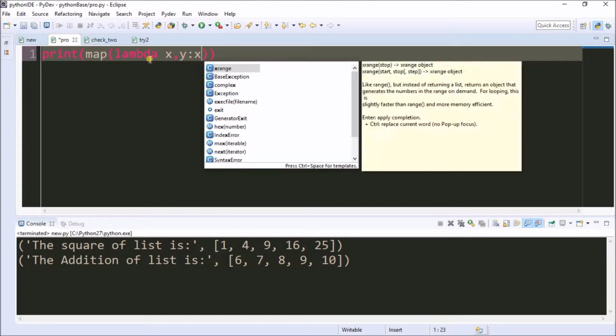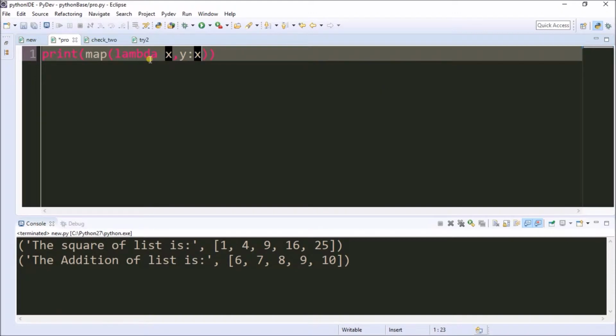Now I'm adding x plus y. I'm passing a set of inputs, lists 1, 2, 3 and 4, 5, 6. This is a lambda function. This lambda function is like a normal function but without a name. That's why we call it an anonymous function.